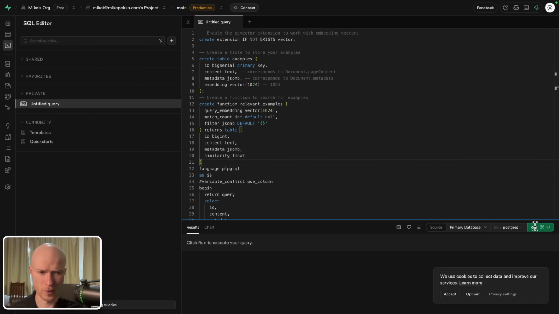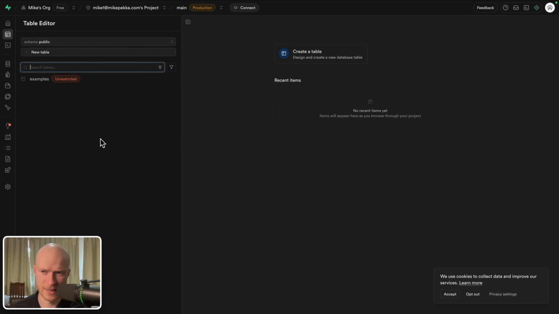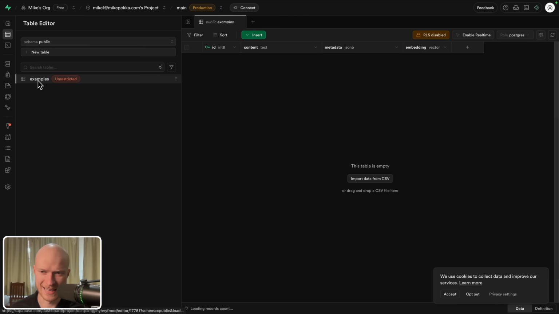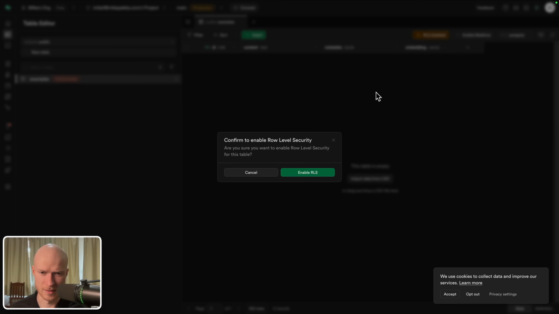And then make sure before you click on run that it does not say run selected. If that is the case, you have a specific text selected, then just click anywhere inside of this code, and then it should switch to run, and then you can execute this code. It says success, no rows returned. And if we now go to our table editor, we can see we have a new table in our database. Right now it says unrestricted, so it has this red label here. To fix that, just click on RLS disabled at the top and enable RLS for this table.